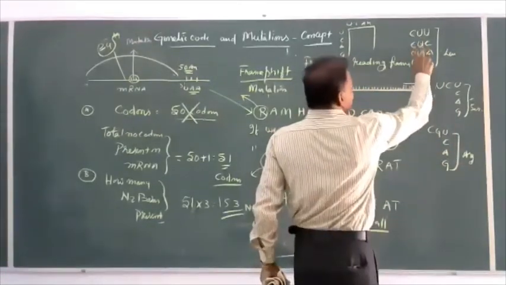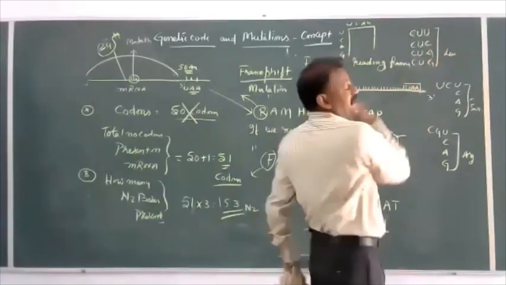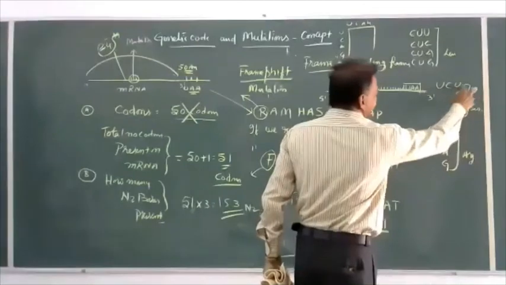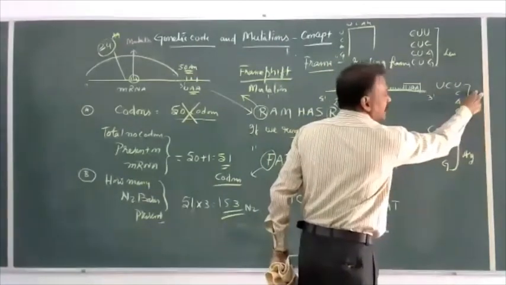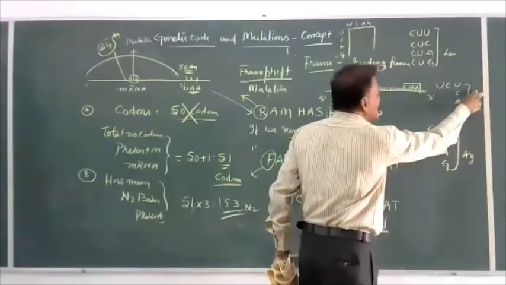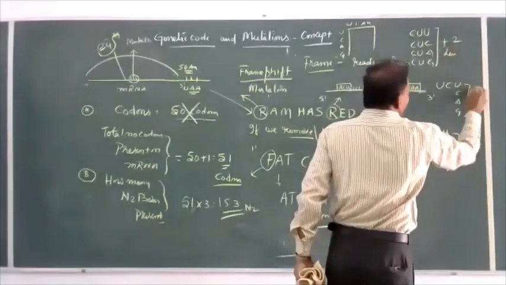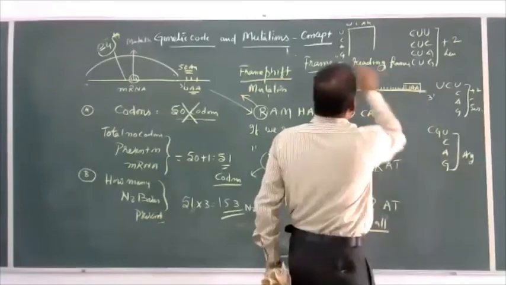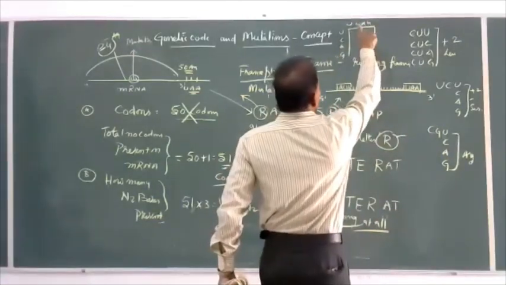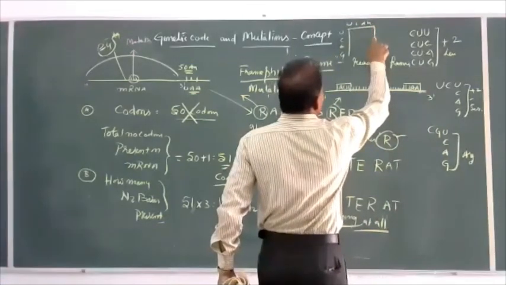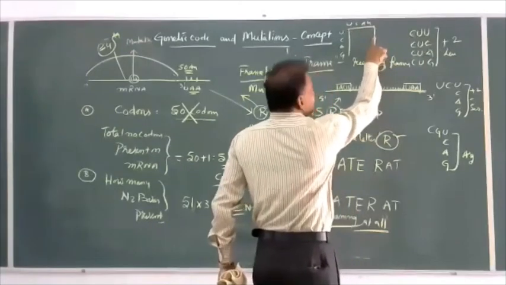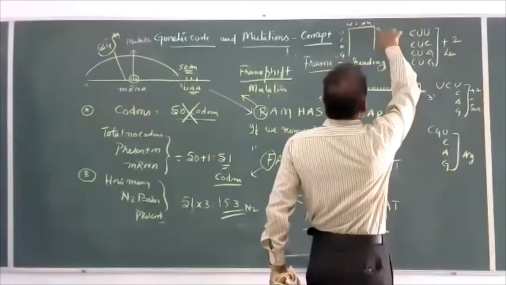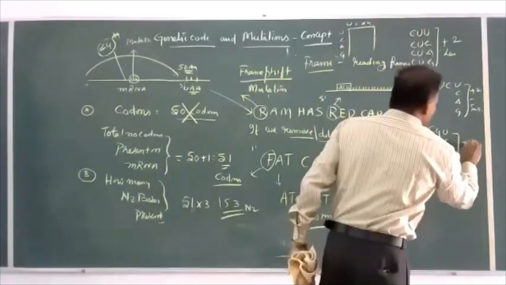The remaining are because of degeneracy, which is called degeneracy of the codon. UC starts serine. Along with these four, two others are there. It is your duty to identify what those two are. Plus 2. CG is arginine, plus 2 somewhere in the second or third block. Above that, UG.